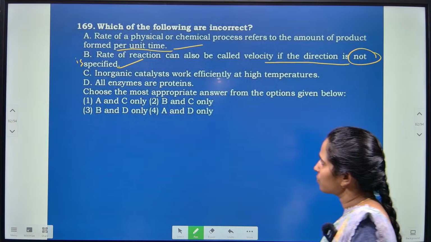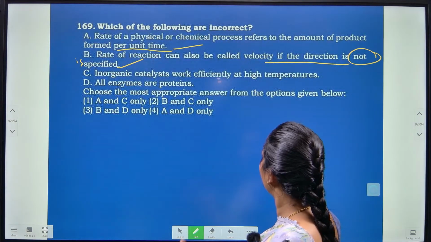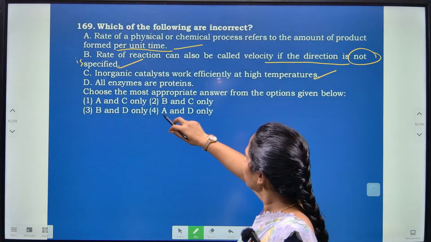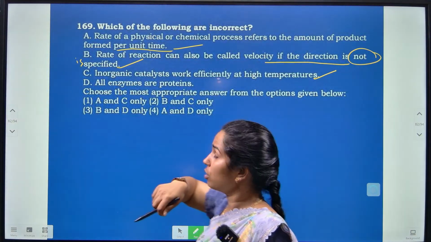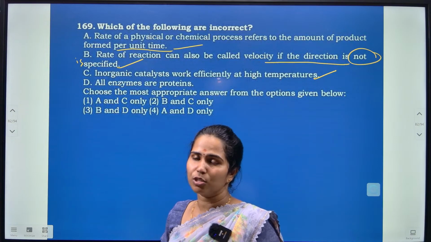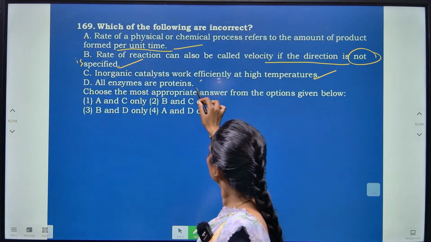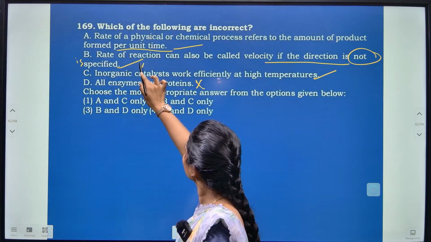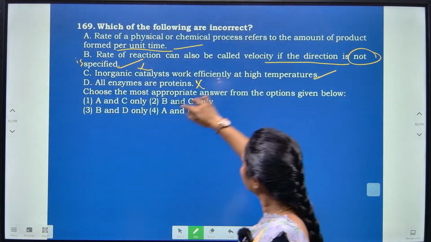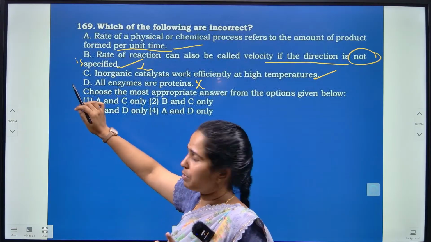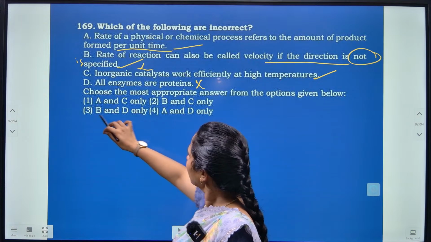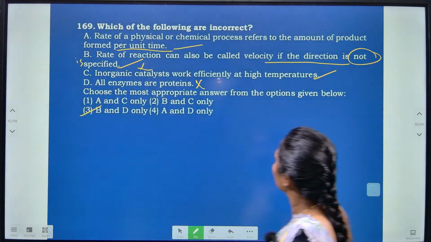Okay, so next one, inorganic catalyst works effectively or efficiently at a high temperature. Exactly. All enzymes are what? All enzymes are protein. Not so. Okay, so all enzymes are not going to be proteins here. Some enzymes are nucleic acids too. So this is not going to suit, as well as this one: the rate of reaction can be also called the velocity if the direction is not specified. It should be specified here. So options B, C and D are the only options which are going to be incorrect.